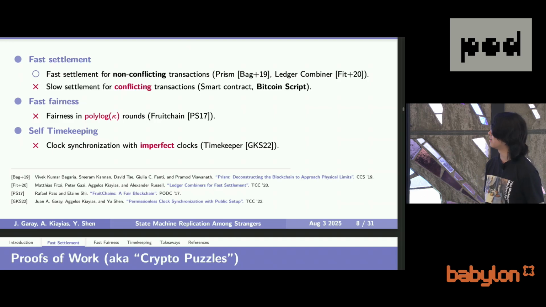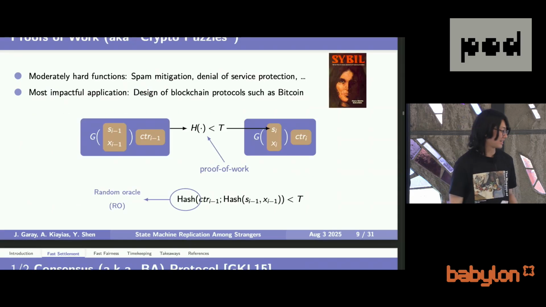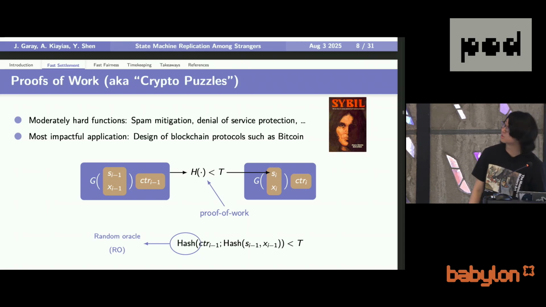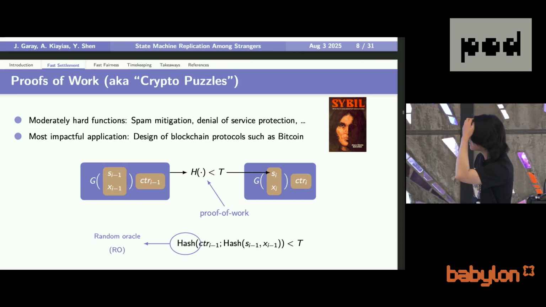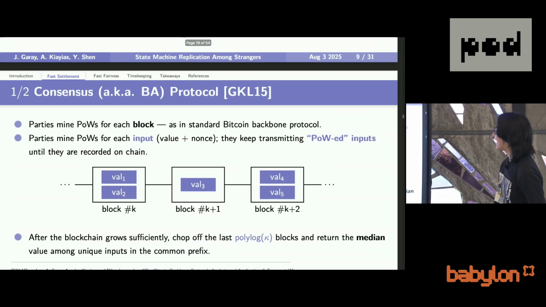OK, so there are 3 open problems in the design of permissionless proof-of-work-based protocols. And we come up with a permissionless SMR protocol that can achieve all 3 properties simultaneously, which is the main contribution of this paper, and I'm going to show you how this can be done. But before I proceed, I would like to first introduce a few basic modelings. In our paper, we model the hash function used to generate the proof of work as a random oracle. And our main building block is this protocol.